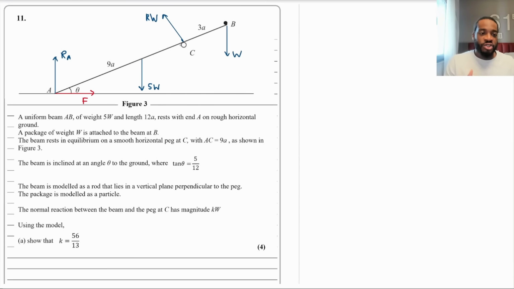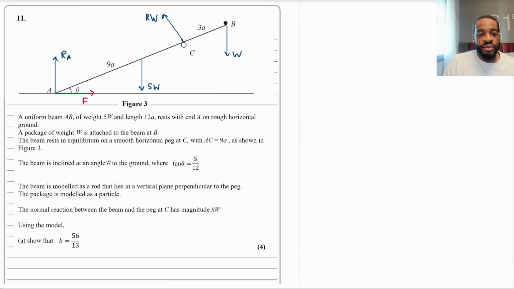So moments question, this comes up every year. You're going to have a moments question. We've got 2 forces acting at A. What you always want to do when you're doing these questions, take moments about the point where there's the most forces acting because you can disregard them. So you're going to take moments about A, get an equation in terms of K's and W's, etc. Show that K equals 56/13.